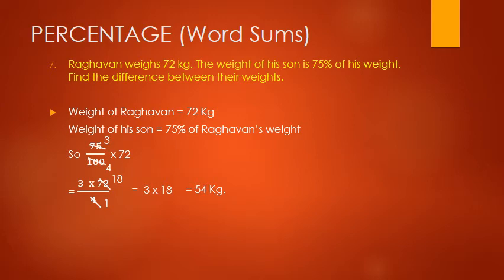Now what is the difference between their weight? Means what is the difference between the weight of Raghavan and the weight of his son? So the difference between their weight is equal to 72 kg minus 54 kg, which is equal to 18 kg.